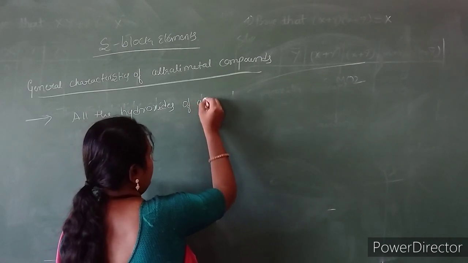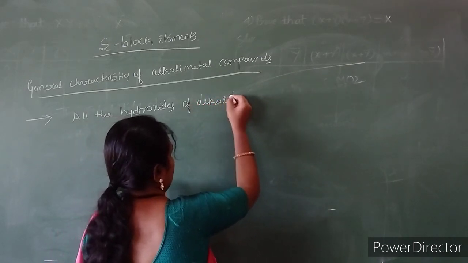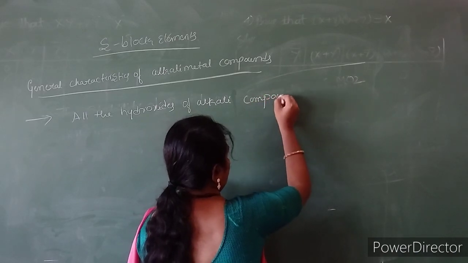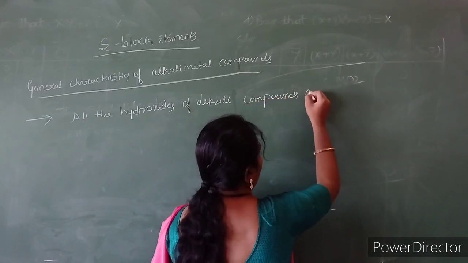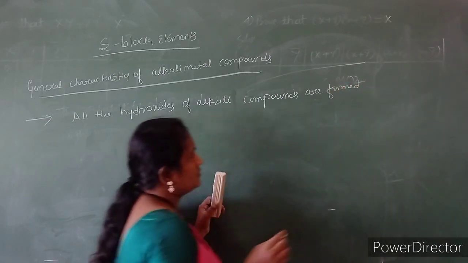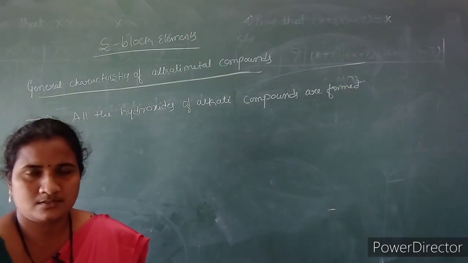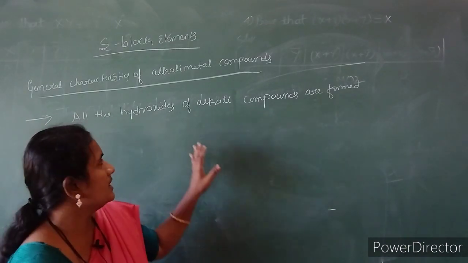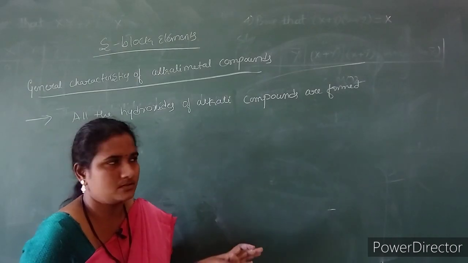So we will prepare hydroxides of alkali metals by reacting oxides with water. Then we will get the corresponding hydroxides.